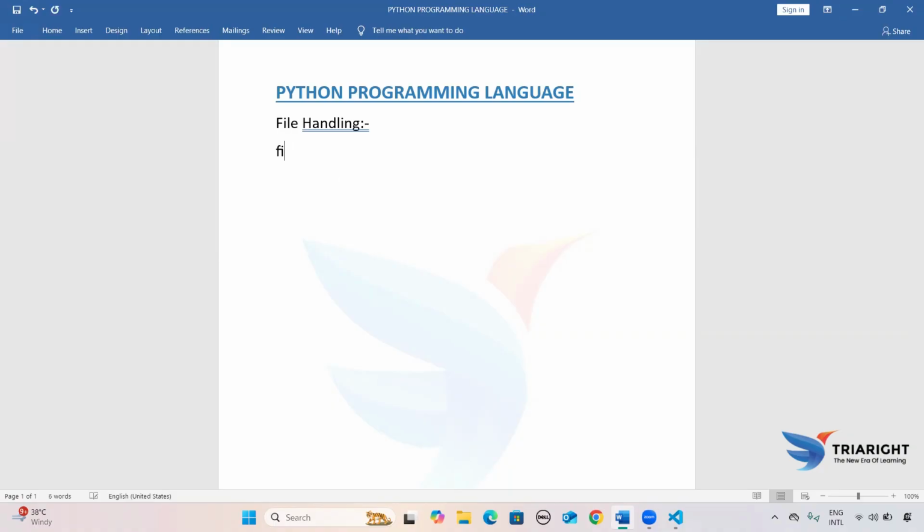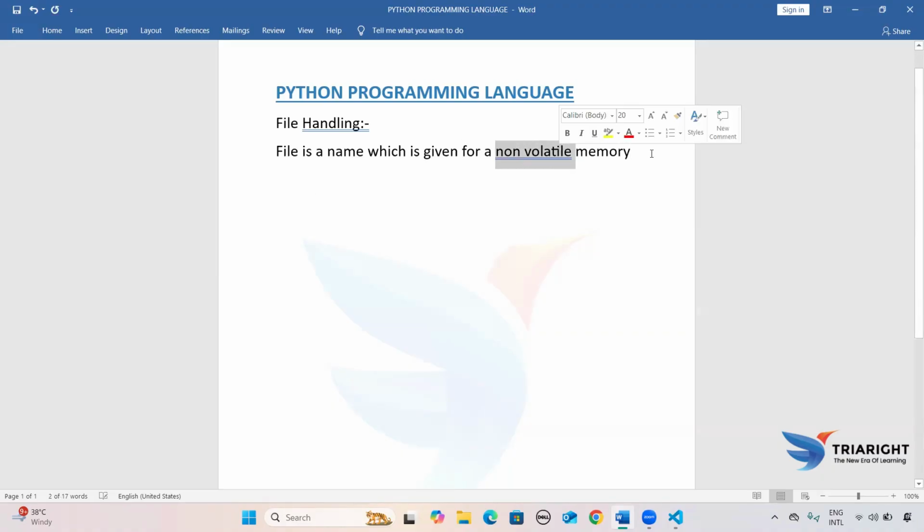So what is a file? A file is a name which is given for a non-volatile memory. First I need to write the definition of file only.